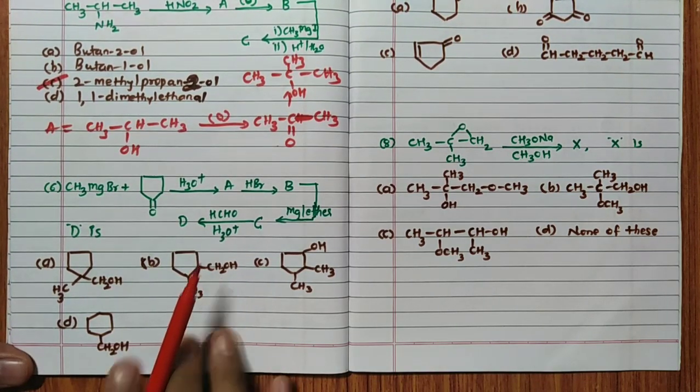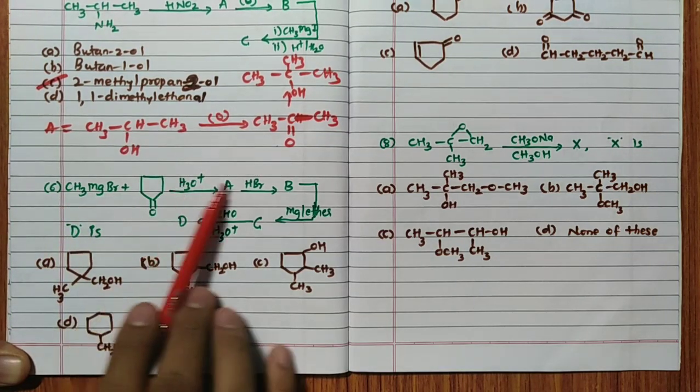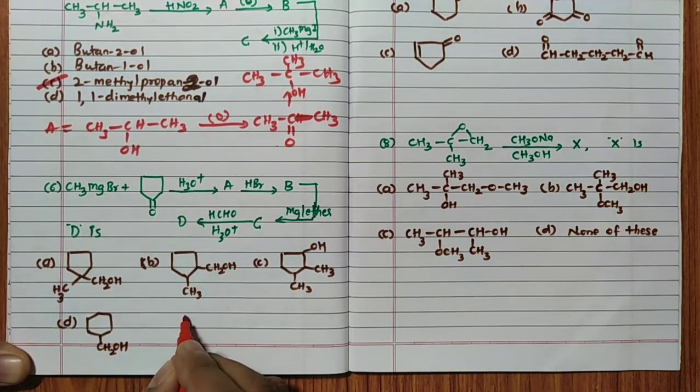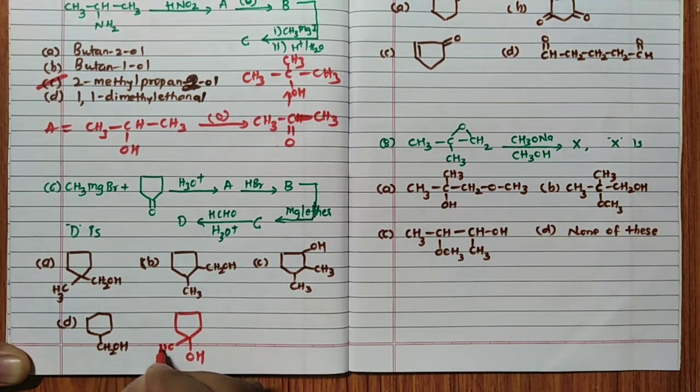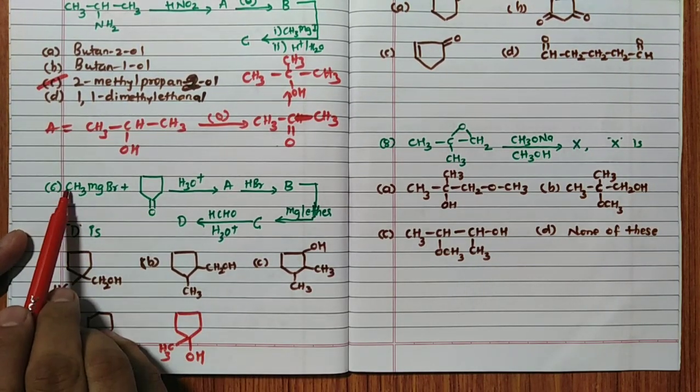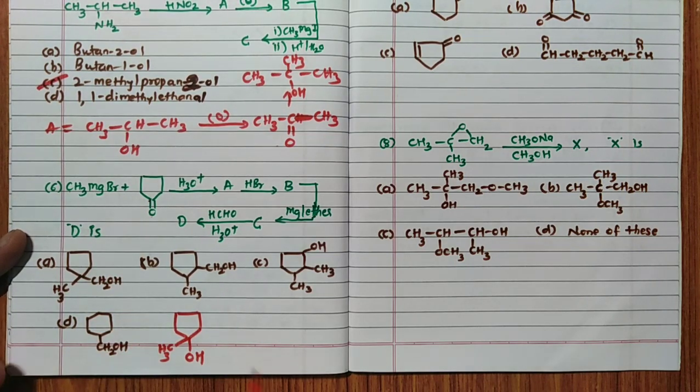Now first I will write. See, CH3MgBr and this double bond O is there, and after hydrolysis it forms the product. Directly I will form the product, you can see here. Once again, the Grignard reagent is very important to understand. I will make this OH, and that methyl group is here, CH3. Very simple. Wherever double bond O is there, attach this CH3 to that carbon and make the double bond O into OH. That is a shortcut.